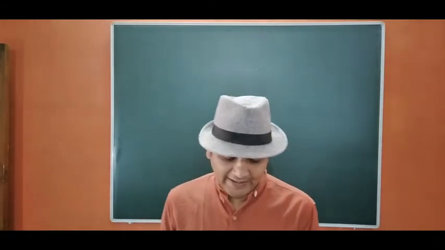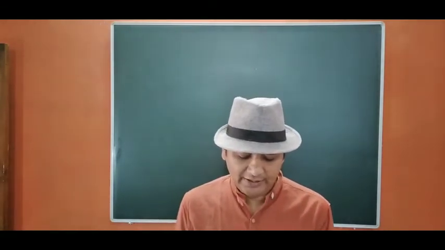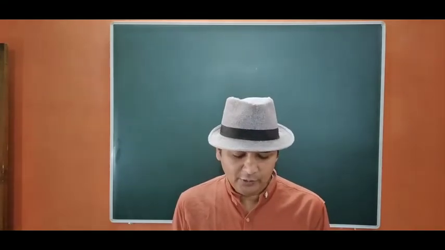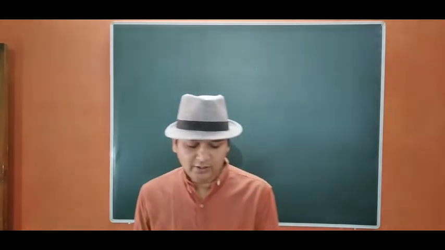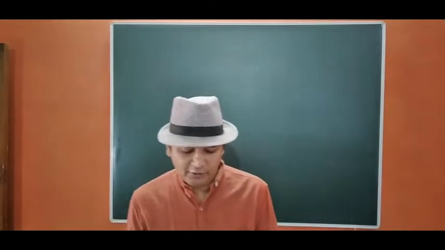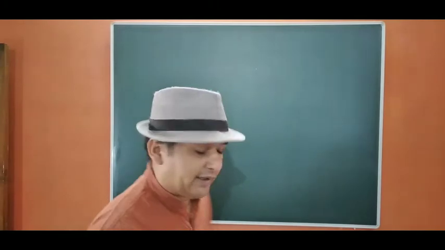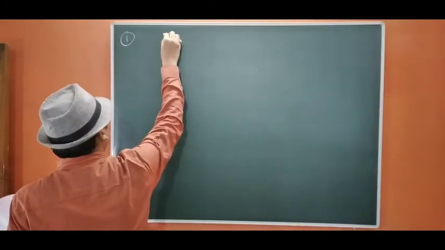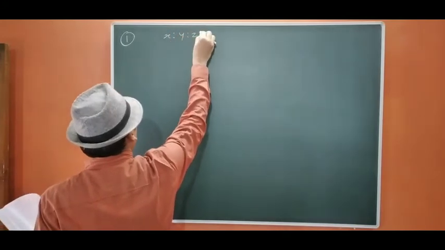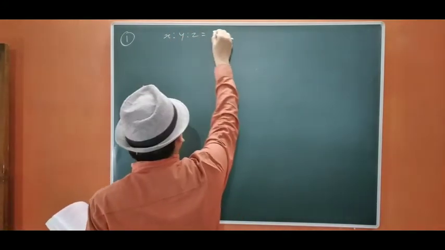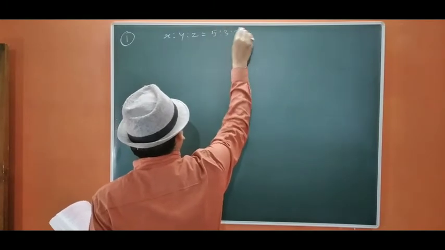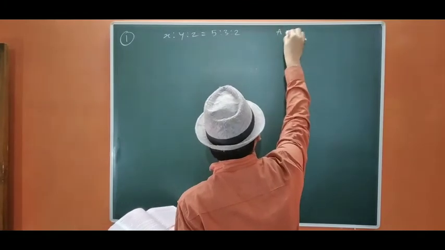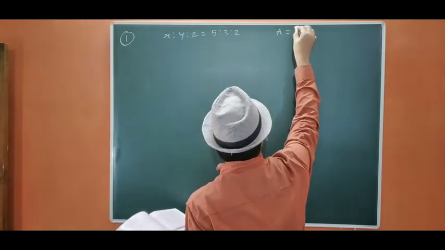First question: X, Y and Z are partners sharing profit and losses in the ratio of 5:3:2. They admit A into partnership and give him 1/5 share of profit. Find the new profit sharing ratio. So let us start. First, we say X, Y, Z are partners in 5:3:2, and A is admitted into the partnership for 1/5 share of profit.